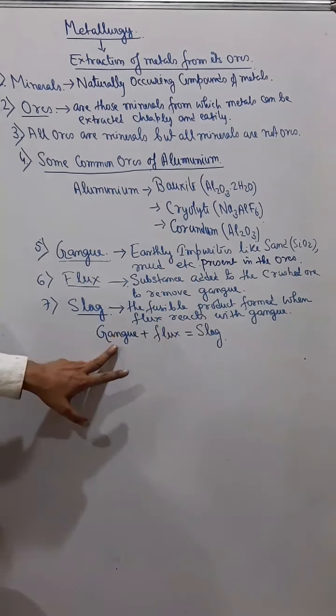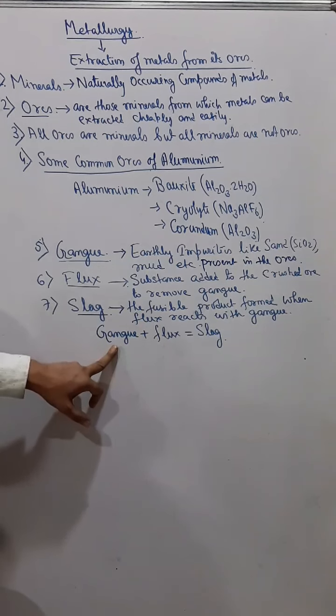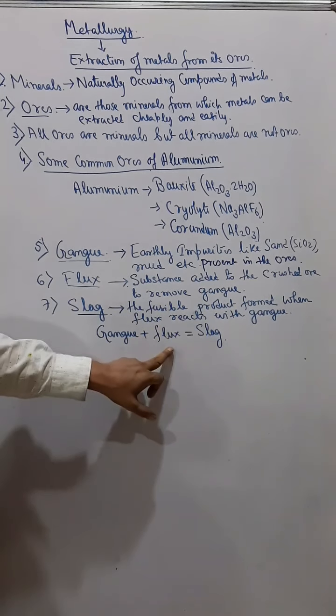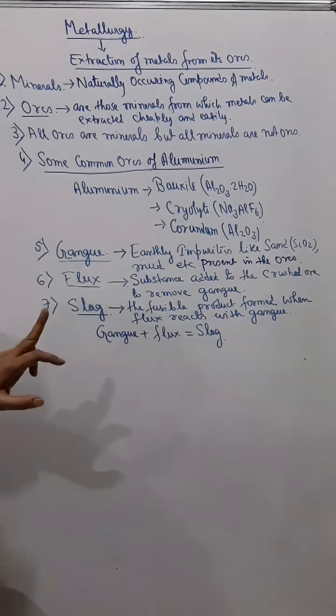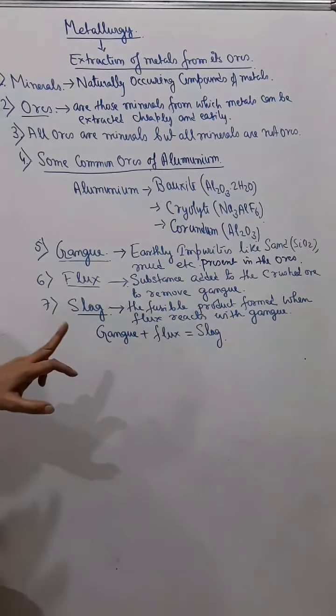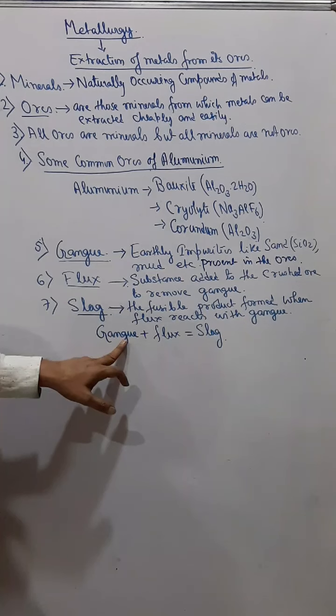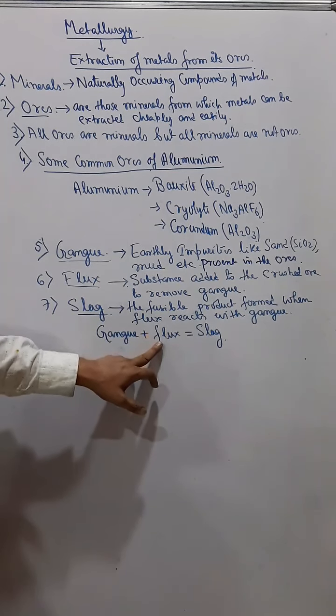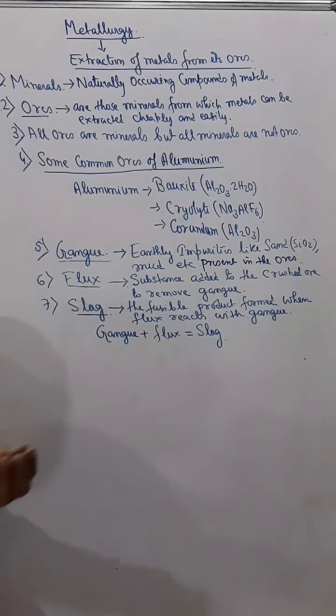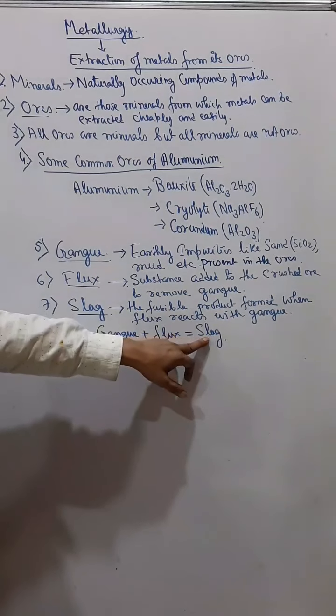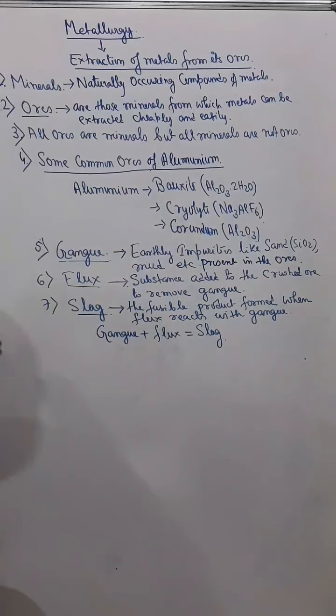So you can understand, gangue means the earthly impurities. Flux is the chemical substance that we use to remove gangue. And when gangue reacts with flux, we get a certain fusible product that is called slag, and then that slag can be easily removed, and hence the ore is purified.